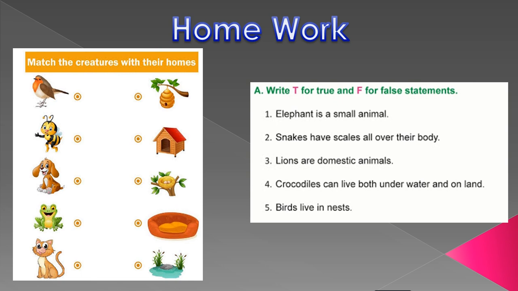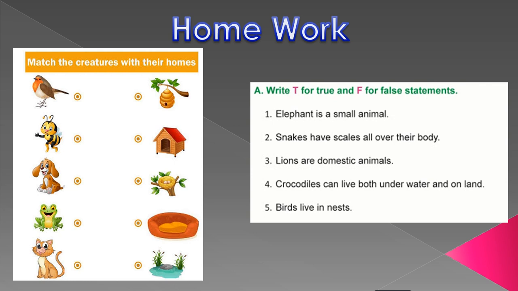Okay, now students, here is some homework, and that homework is to match the creature with their homes. Some homes are here, so you have to match them. And then you have to write true or false. Write T for true and F for false. Elephant is a small animal, snake has scales all over its body, the lion is a domestic animal, a crocodile can live both under water and on land, and birds live in a nest. You have to do this in your copy, and then send it to me.